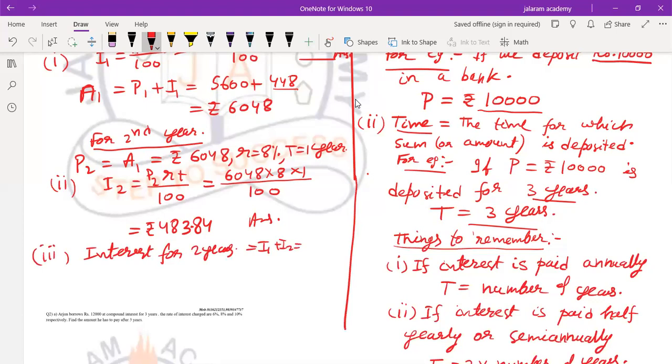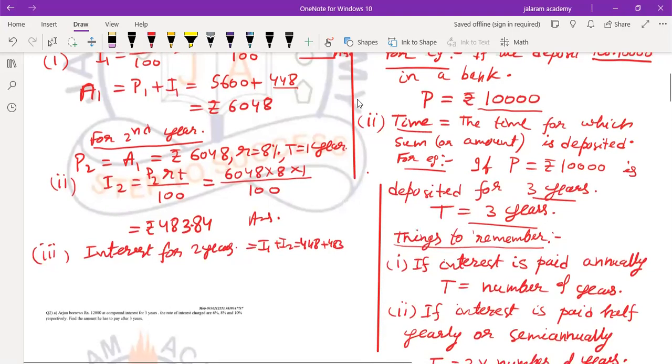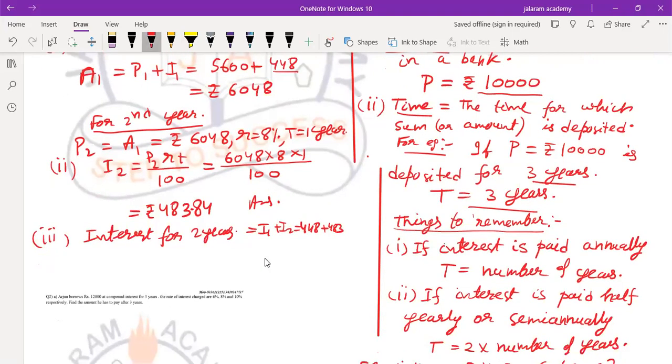I1 is 448 plus I2 is 483.84. Add them: 931.84. Check the calculation. So this is the third answer.